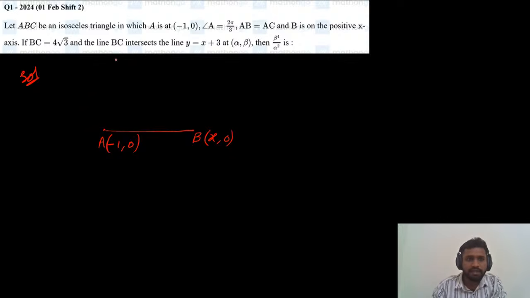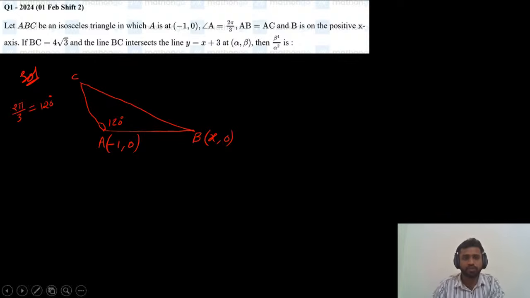And point C here we can take, because if you take a straight line it will become 90 degrees. But angle A is 2 pi by 3. What is the value of 2 pi by 3? Pi by 3 is 60, so 2 pi by 3 is 120. So we need to make a 120 degree angle here, which is angle A. We'll assume this as C and join the BC line.